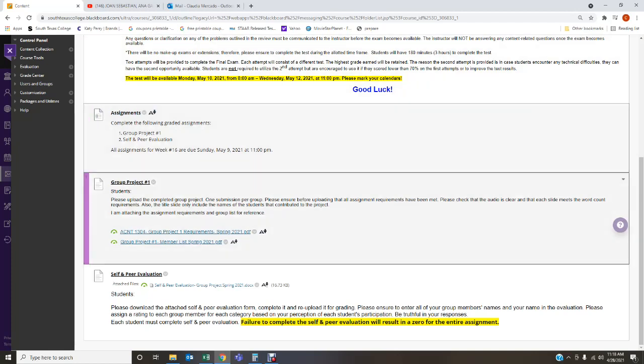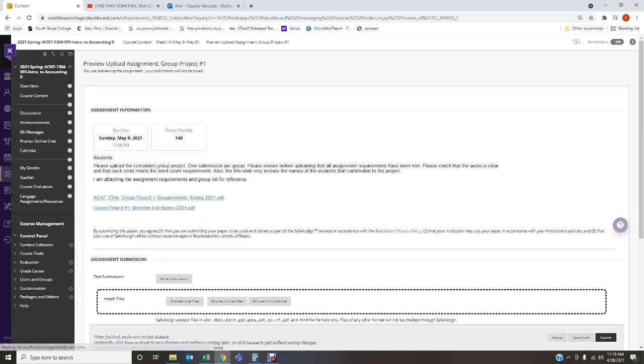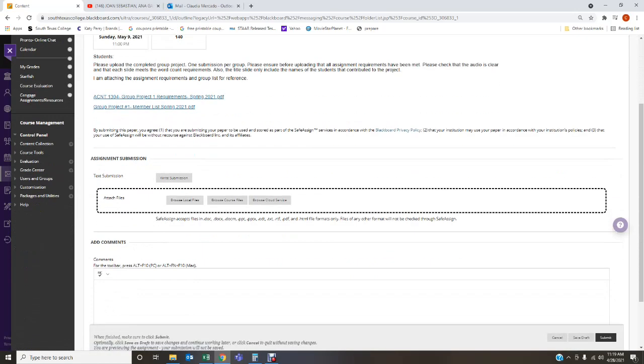So I've created 2 assignments, okay? The first assignment is where it says group project number 1. That is where you're going to submit the actual project, okay? You're going to click on it, on the little hyperlink. It tells you here that it's worth 140 points. You're going to browse for your files, attach the file that you have completed, and upload it for grading, okay?